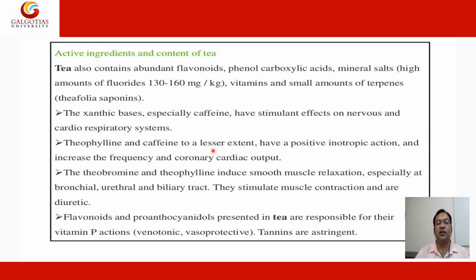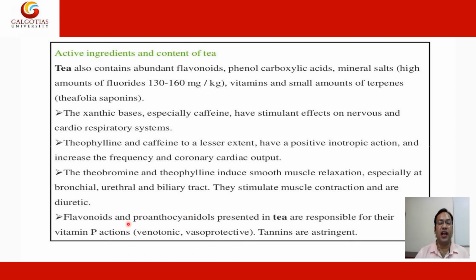Theophylline, and caffeine to a lesser extent, have a positive inotropic action and increase the frequency and coronary cardiac output. Theobromine and theophylline induce smooth muscle relaxation, especially at the bronchial, urethral, and biliary tract. They stimulate muscle contraction and are diuretic.